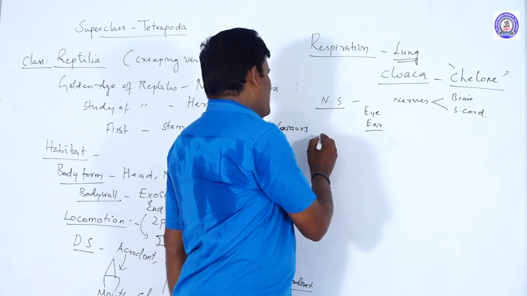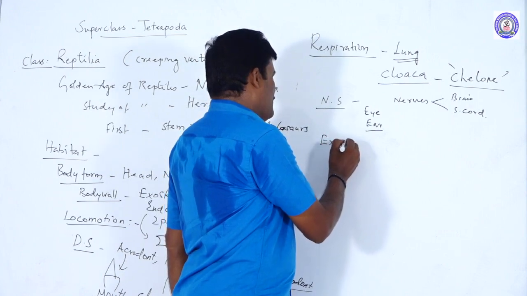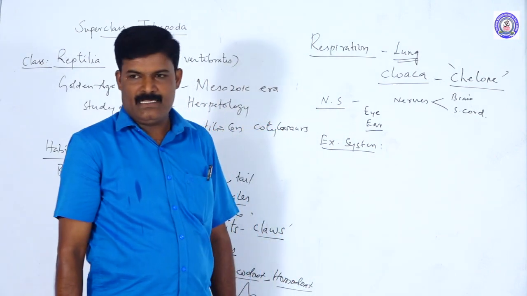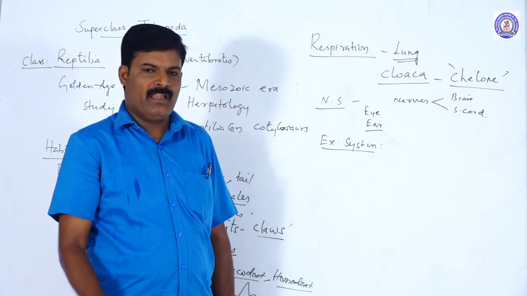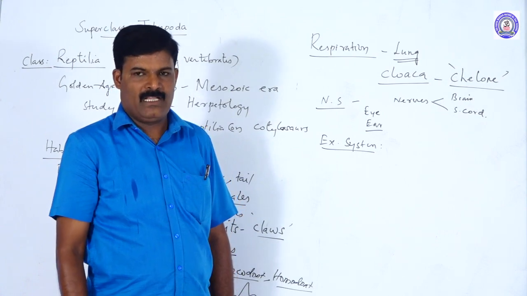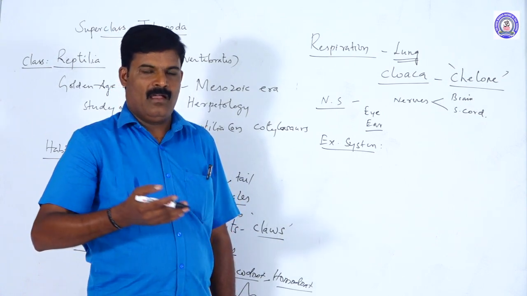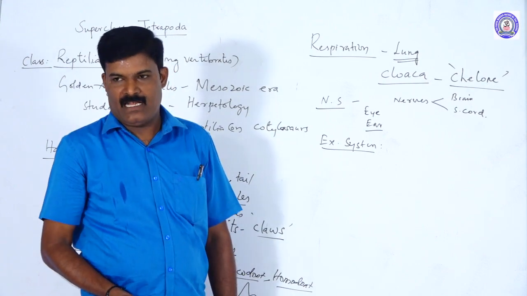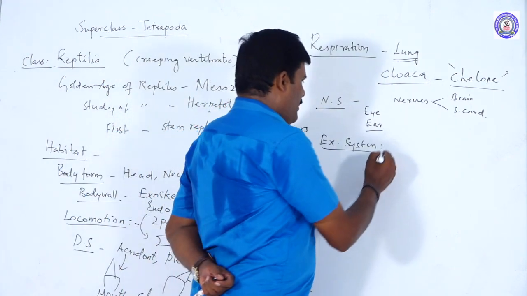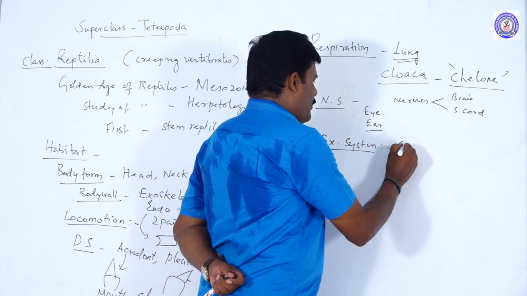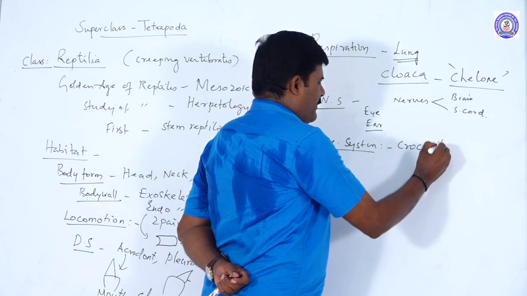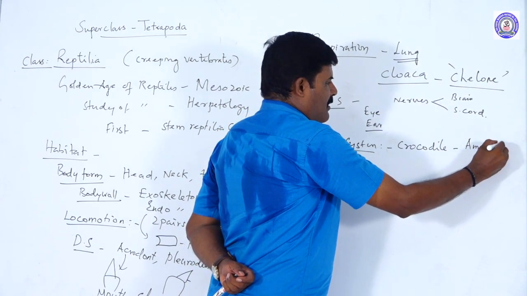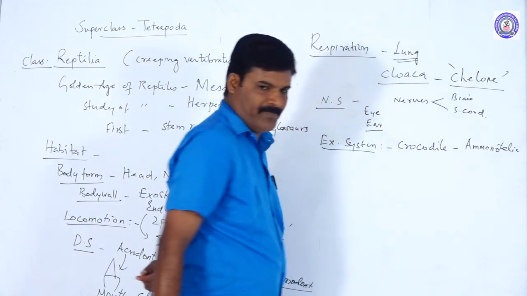The next system is the excretory system. Reptilia eliminate different kinds of nitrogenous waste, because they are living in water, that is fresh water, or sea water, or on land surfaces. For example, crocodile. Crocodile is what? Ammonotelic. Note it. Ammonotelic, crocodile.